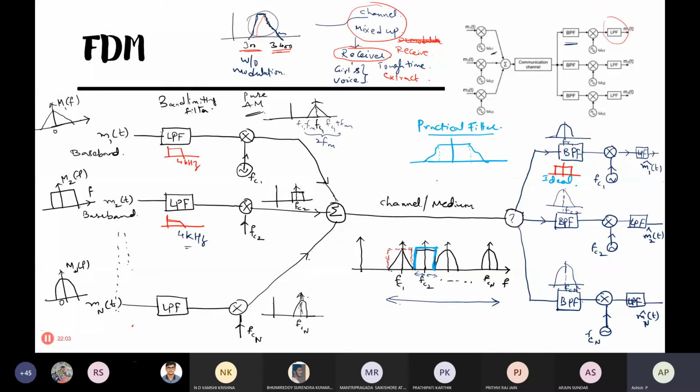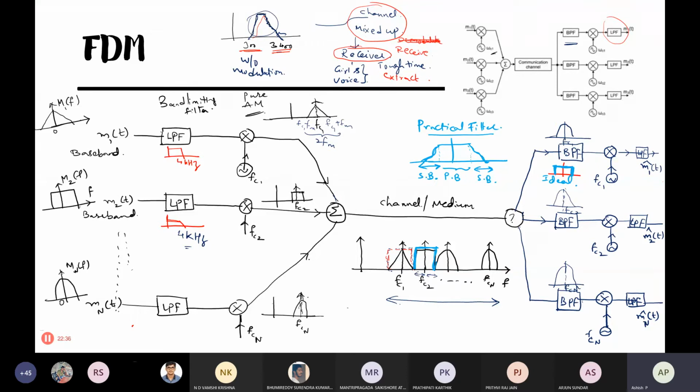An infinite slope, which is ideal, means that till the pass band it passes all the frequencies, then suddenly it stops. This is parallel to the y-axis, so we call it infinite slope. But all practical filters have some roll-off and some slope. They need some transition region to change from the pass band to the stop band. This is the pass band, and the other place is called the stop band, where it is not allowing the frequencies.